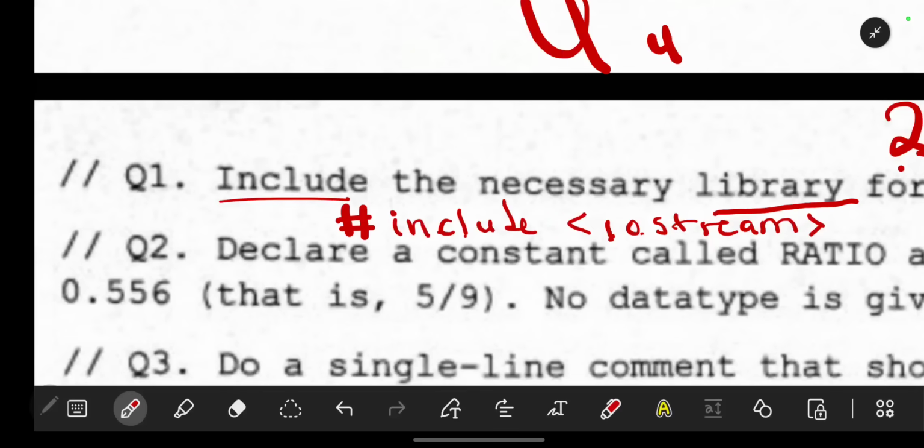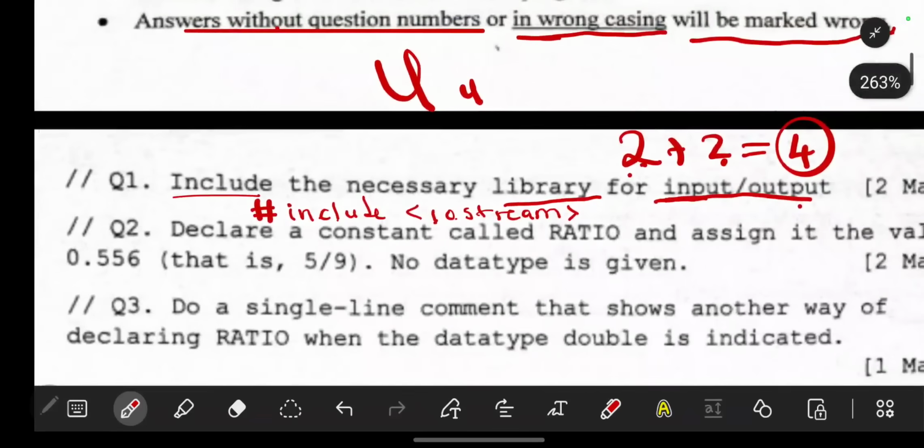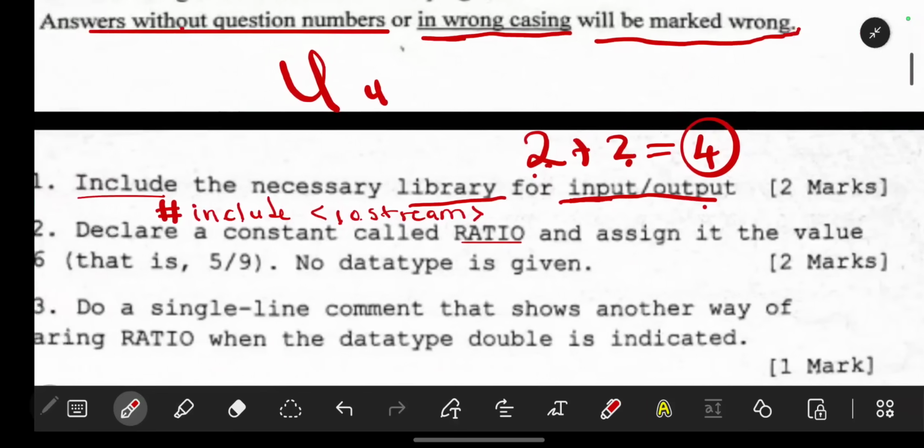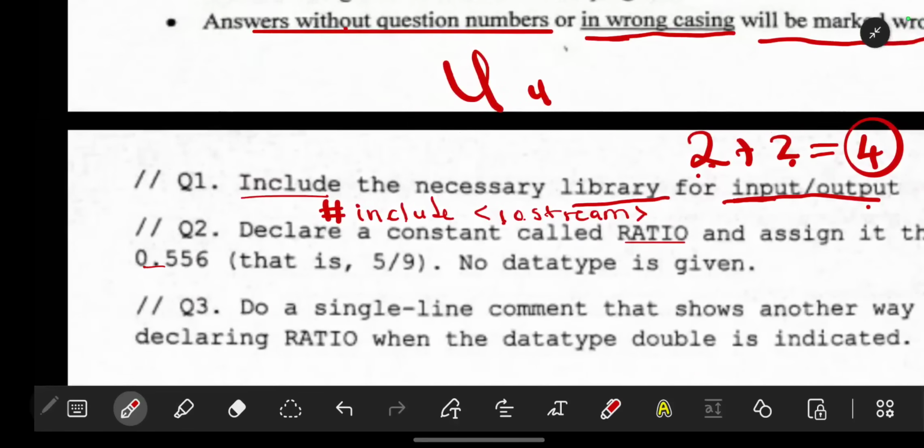For question 2, it says declare a constant called ratio. This ratio is the variable, and assign its value 0.556, that is 5/9. No data type is given.